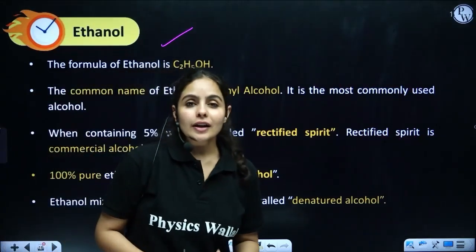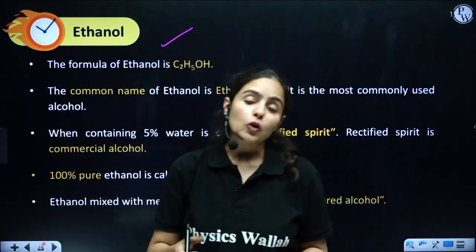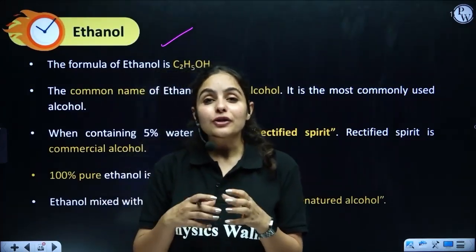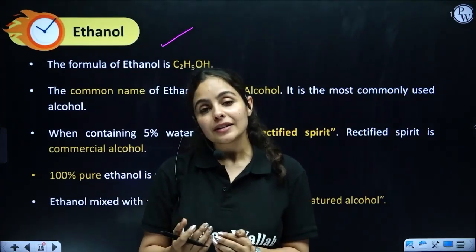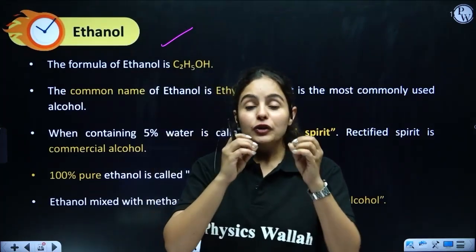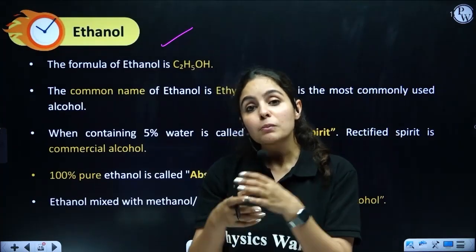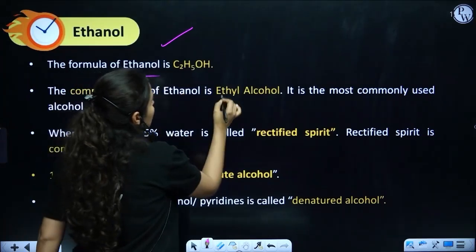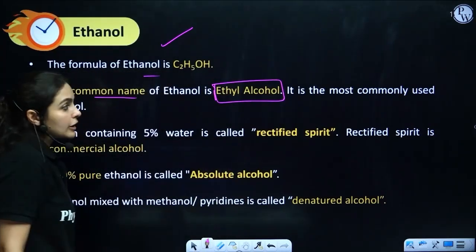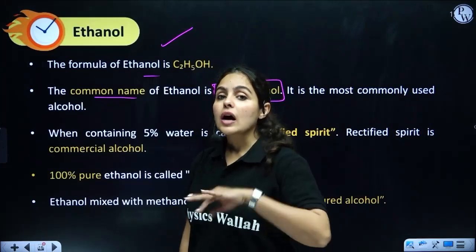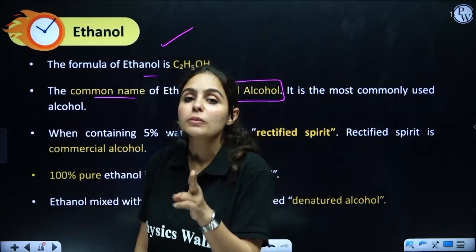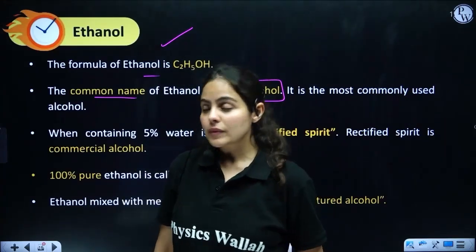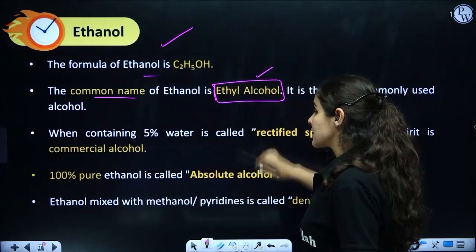Ethanol is one of the consumable alcohols. You know what consumable alcohol is. But there are different variations which can be created in ethanol if we mix a few things in it. We can actually make it poisonous also, and I will talk about this in detail. The common name for ethanol is ethyl alcohol. Please remember these common names, because nowadays in exams they are asking questions based on common names. So please don't get confused later on. Ethanol is commonly called ethyl alcohol.